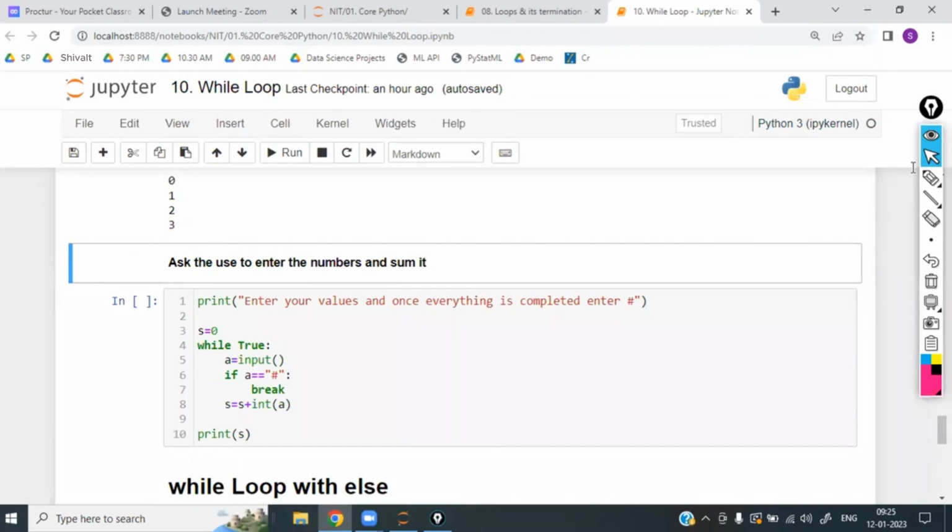Now, see here, while True. What is meant by while True? Infinite loop. Infinite number of times it is getting executed. Now, inside that, first it is going to ask int of input of.